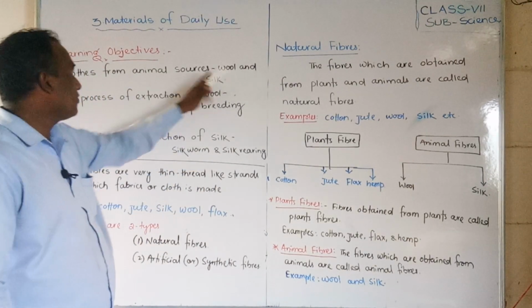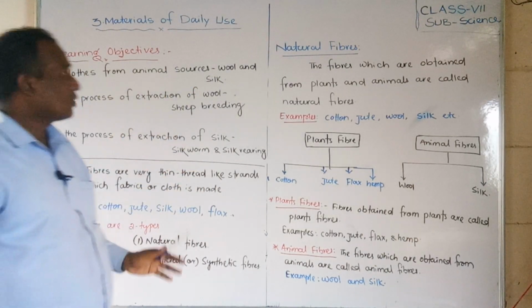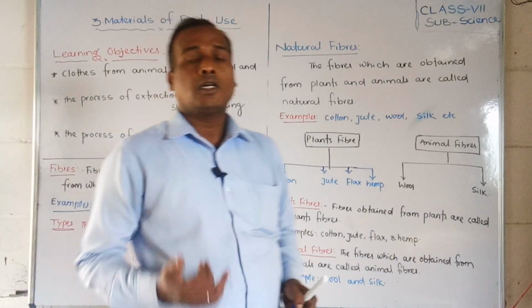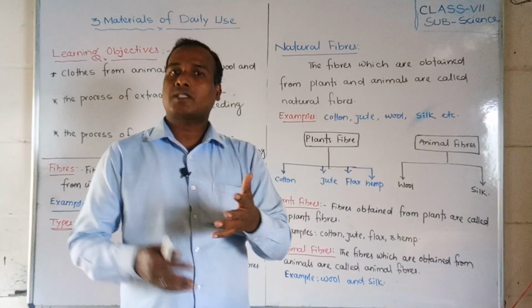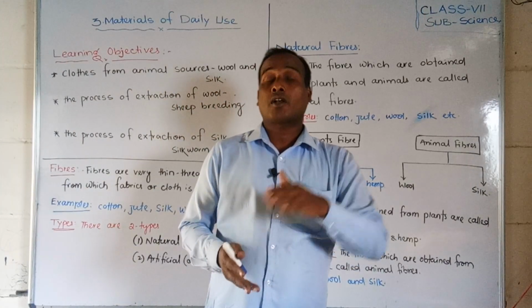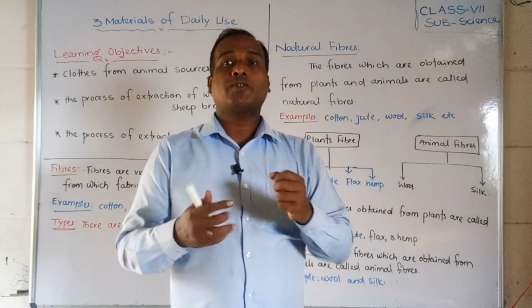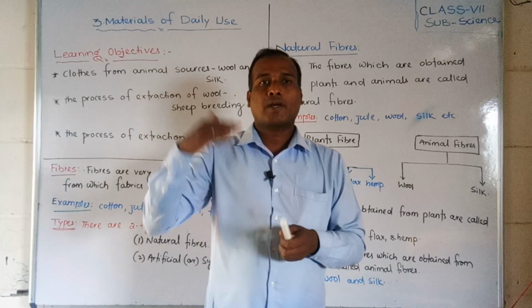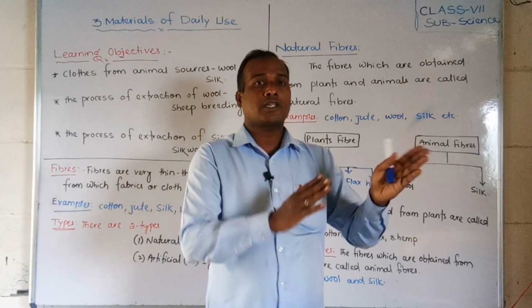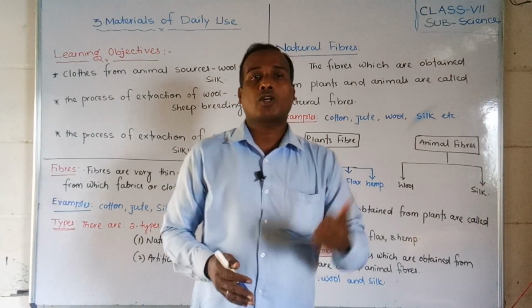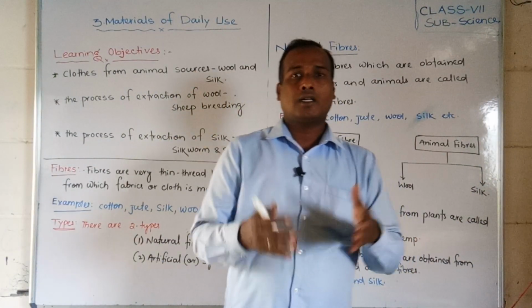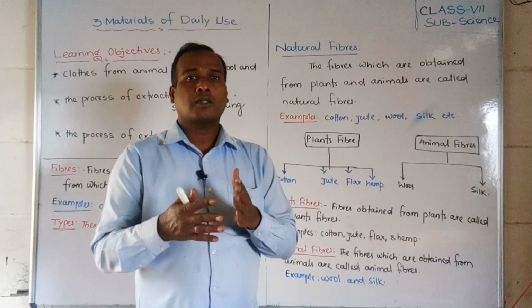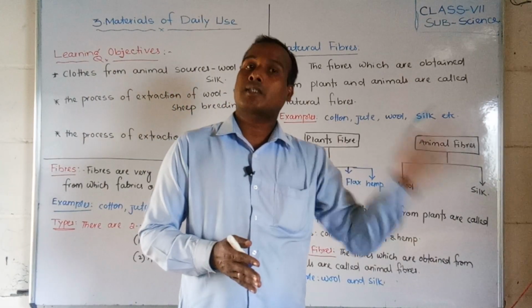So mainly two things, wool and silk, we are going to learn in this chapter. Already you have studied the fibers we are getting from plants, in 6th standard: cotton, jute, hemp and so on.